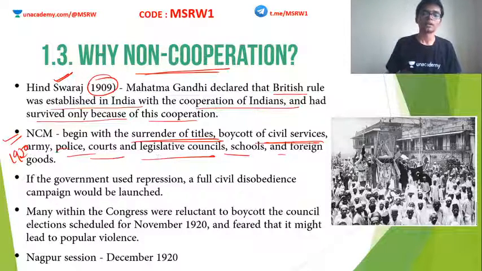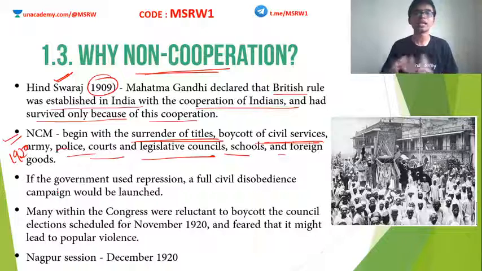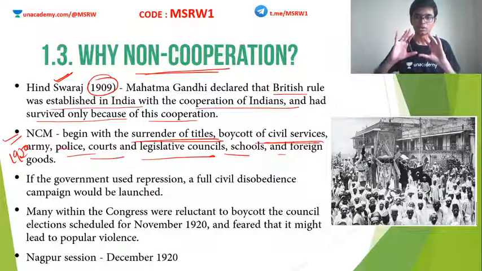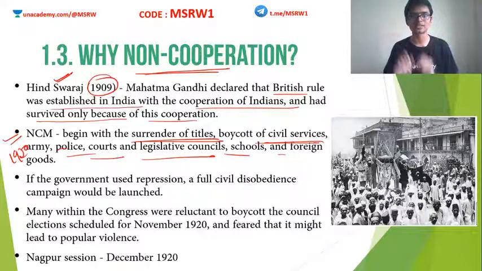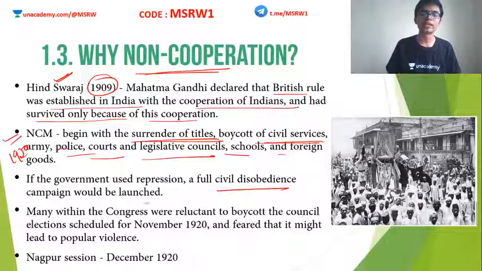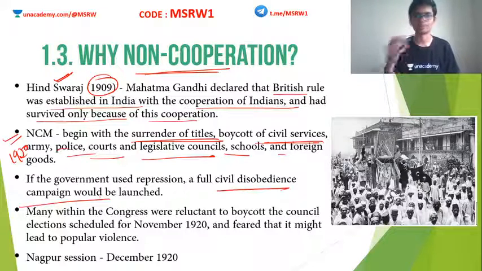Okay, so the plan was, if the government uses repression or oppressive methods in order to contain this struggle, then a civil disobedience campaign will also be launched. That was the ideology, right? That was the plan. Although it did not happen, that was the plan. So as usual, the British government used repressive measures in order to put a stop to the non-cooperation movement.